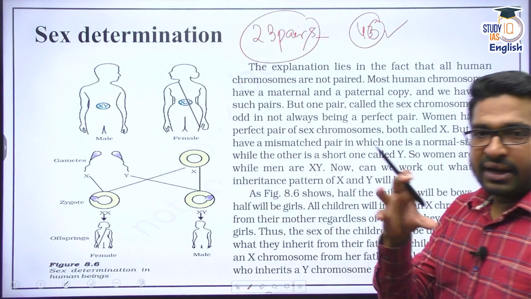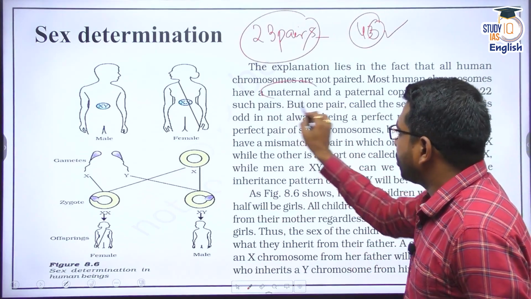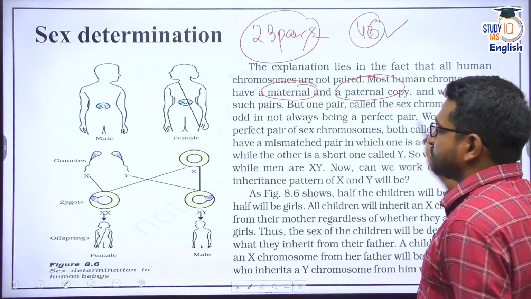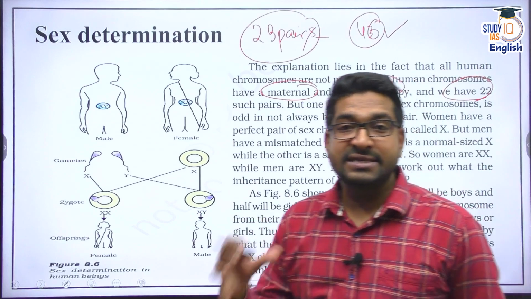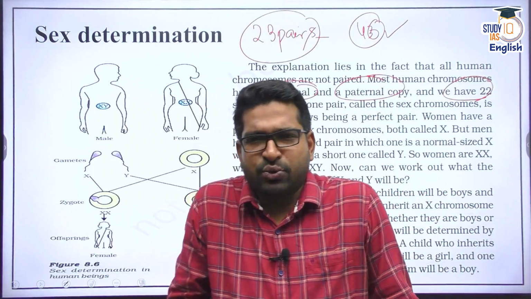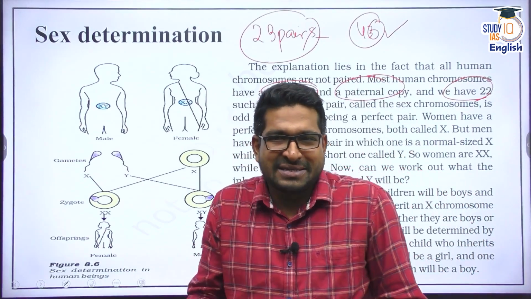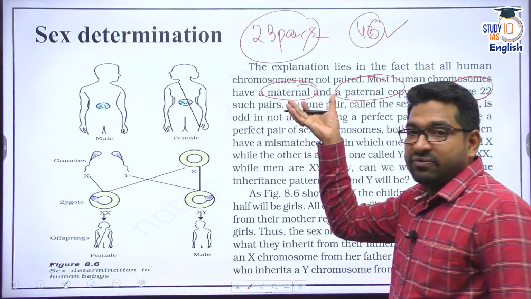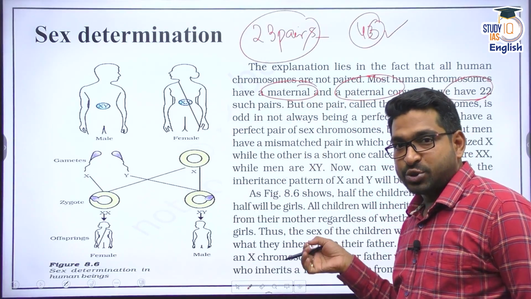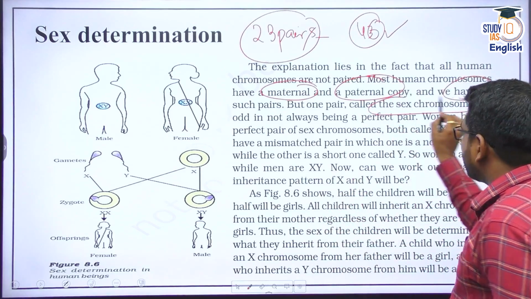Now, when we look at human chromosomes, we have a maternal copy and a paternal copy. That means 22 pairs are exactly the same from the maternal side and the paternal side, because, as I told you, we are the same species. Our 99.99% DNA is the same. But there is one pair which is called the sex chromosome.